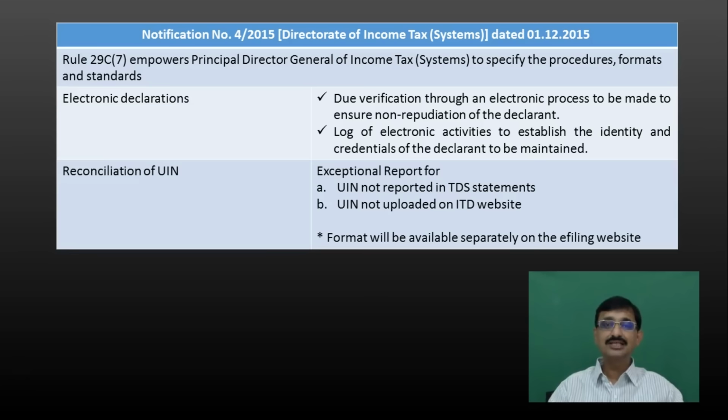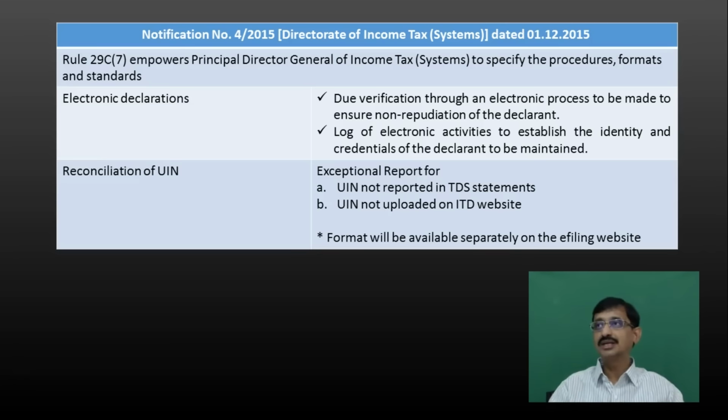Now sometimes it may so happen that the payer may miss out to include certain declarations in the quarterly form 15G, form 15H return. Or sometimes he may receive the declaration and mention it in the 15G, 15H quarterly return, but he may miss out to include that in the quarterly ETDS return.